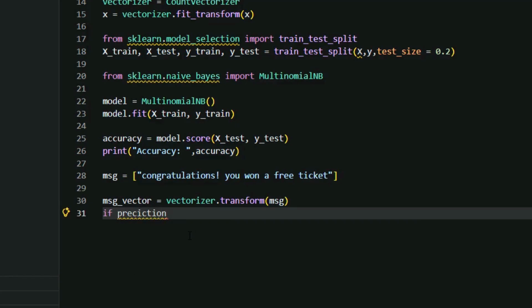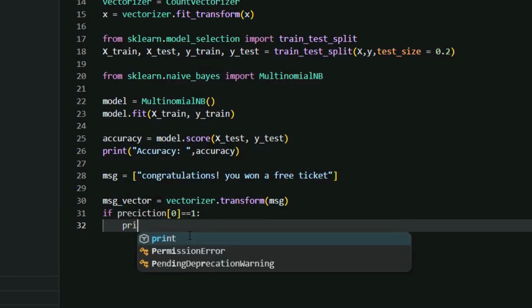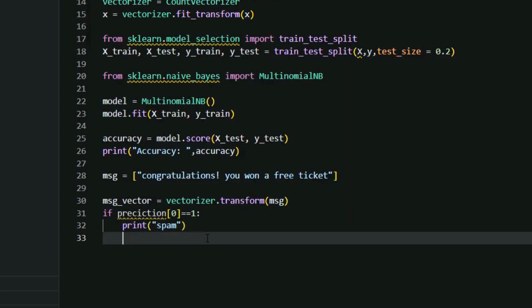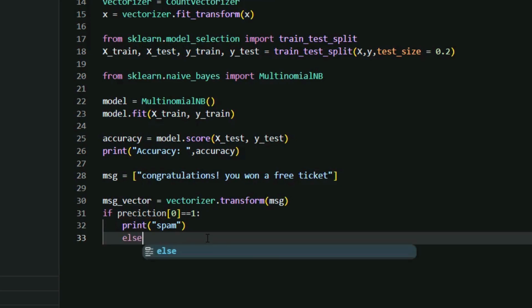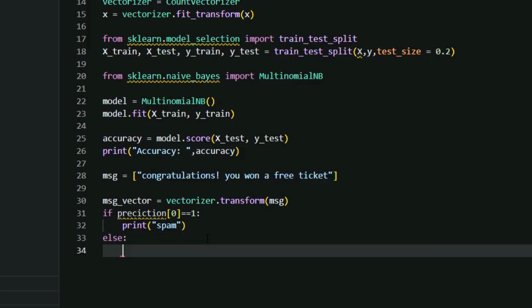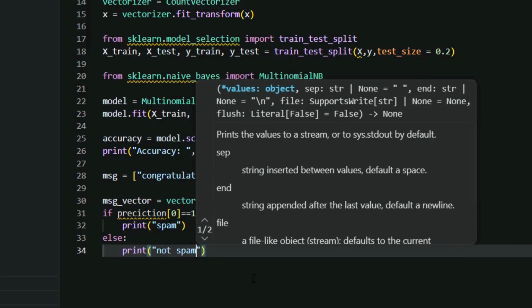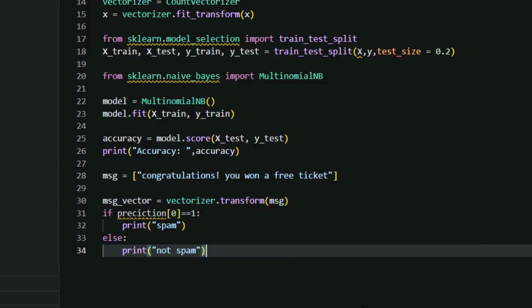Prediction. And just like that, our model gives us the result. So we'll play this.